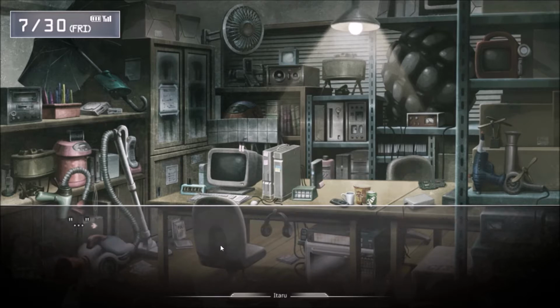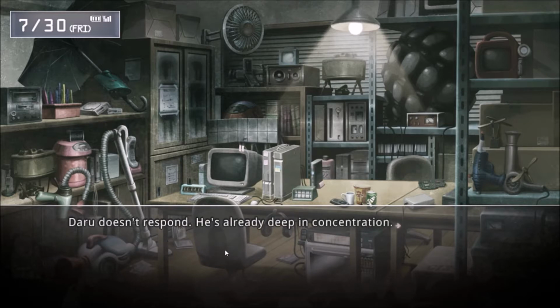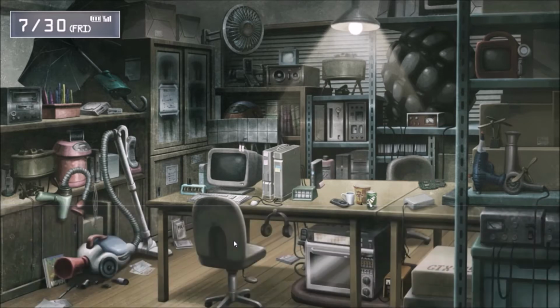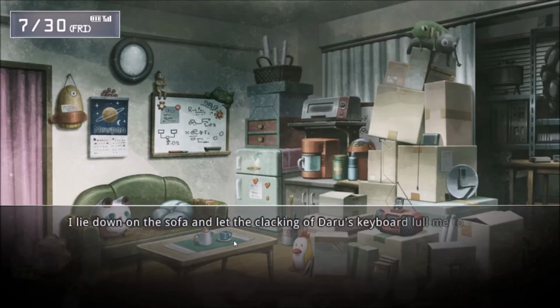What does that even mean? Daru doesn't respond. He's already deep in concentration. Then I'll sleep. I'll leave the rest to you. Lie down on the sofa, then let the clacking of Daru's keyboard lull me to sleep.